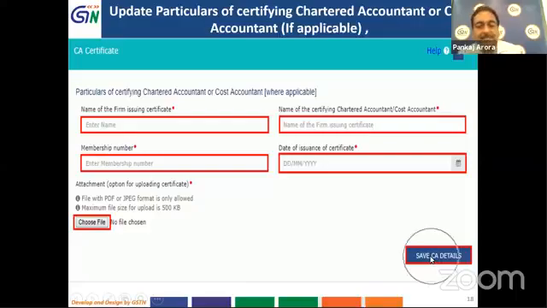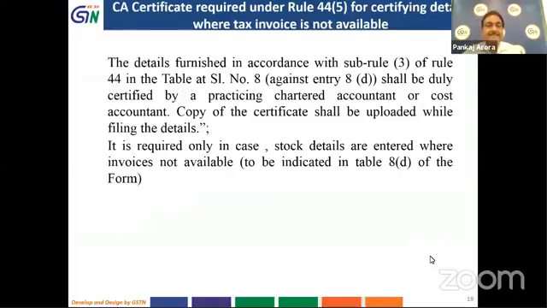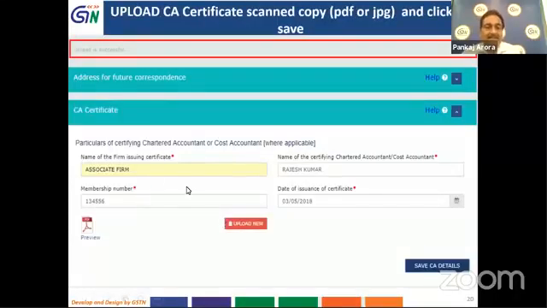Once you click Save CA Details, these details will be saved and will be captured by the system. So, to reiterate, the CA certificate is required only in case the stock details are entered where tax invoices are not available. These type of details are to be indicated in table 8D of form GSTR 10.